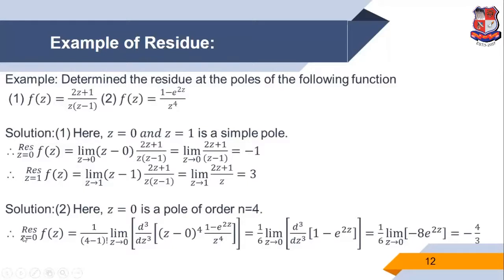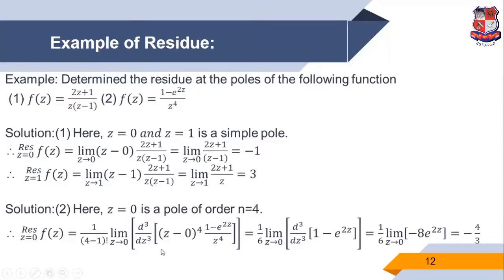So the residue at z equals 0 of the function f of z. The formula is 1 upon (n minus 1) factorial. So n is equal to 4, 4 minus 1 factorial. Limit z tends to z0, and z0 is 0. Three times the derivative, because n is 4, so n minus 1 times derivative. So d cube by dz cube. The factor is z minus 0 raised to 4, times (1 minus e raised to 2z) upon z raised to 4. So this is the function f of z.